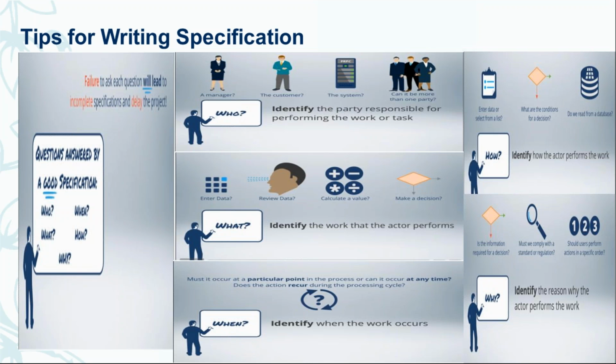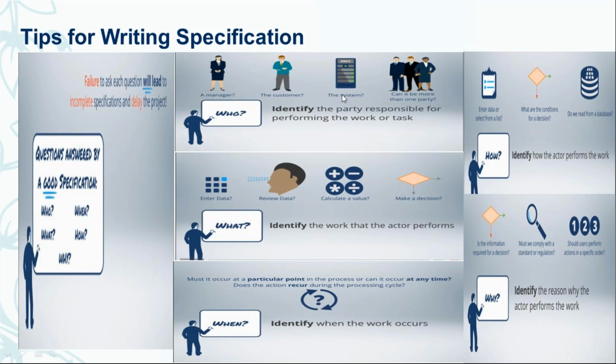First, the who: we need to identify who is going to perform the task, who will be the actor. It can be a single party or multiple parties, it may require human effort, or it can be automated.